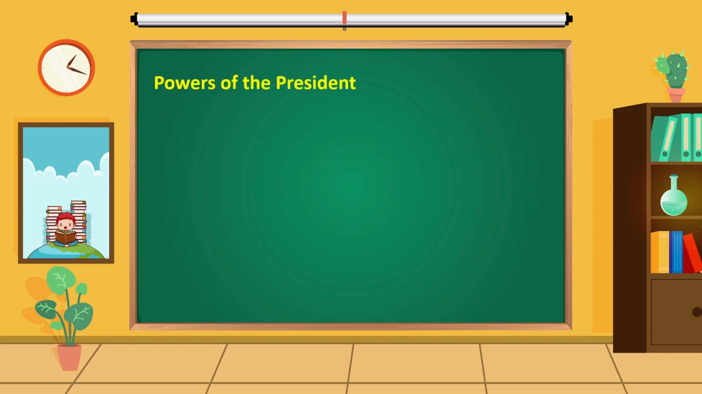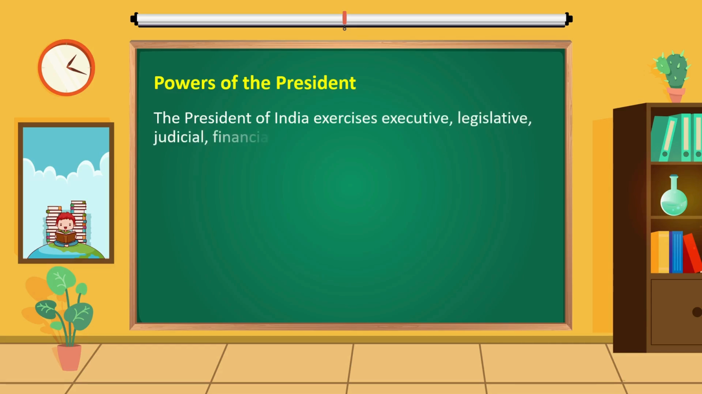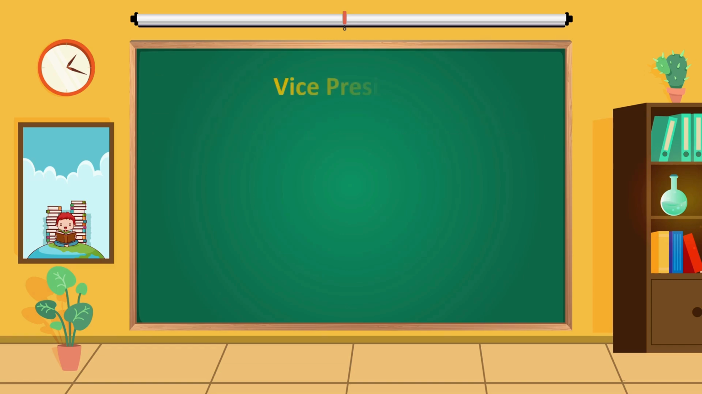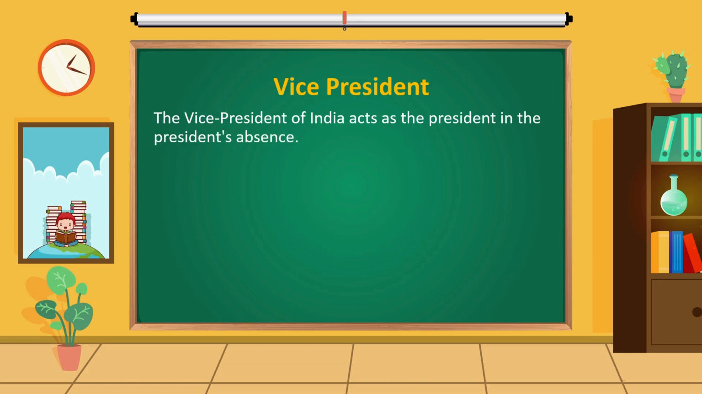Powers of the President. The President of India exercises executive, legislative, judicial, financial and emergency powers as delineated in the Constitution. Vice President. The Vice President of India acts as the President in the President's absence. Tenure. The term of the Vice President is of 5 years.